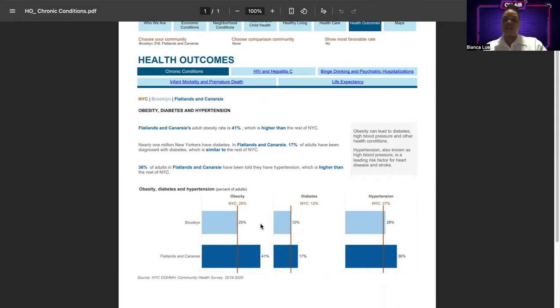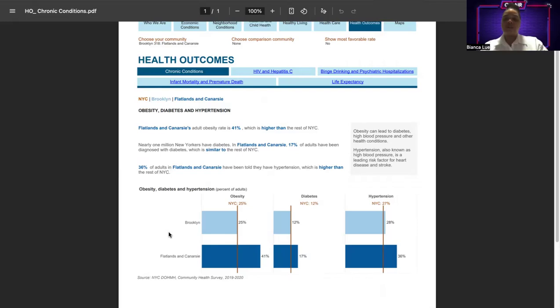In presenting this data with the meta paradigm concepts of nursing, we will address this under four categories: person, health, environment, and nursing. Public health advocacy in Flatlands and Canarsie must be guided by the four nursing meta paradigm concepts. These concepts help explain how nurses can address the community's needs while promoting health equity and disease prevention.